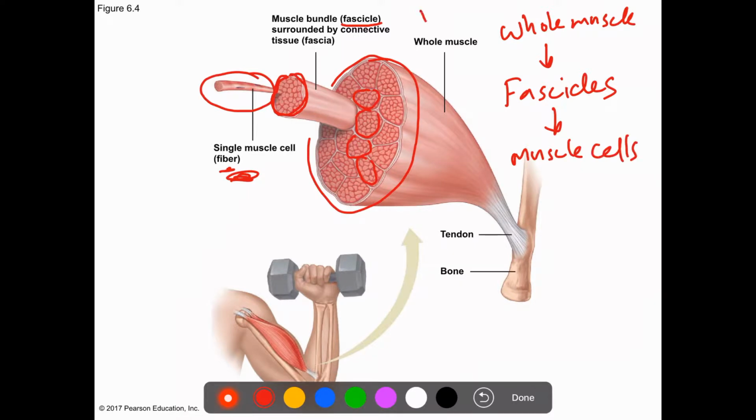So this is the big level, and this is the small or lower level. We can go like this, or you can go like this, it doesn't matter. All of these muscle cells have the same attachment, or they are connected through the same tendon. So all of them are part of one big muscle.